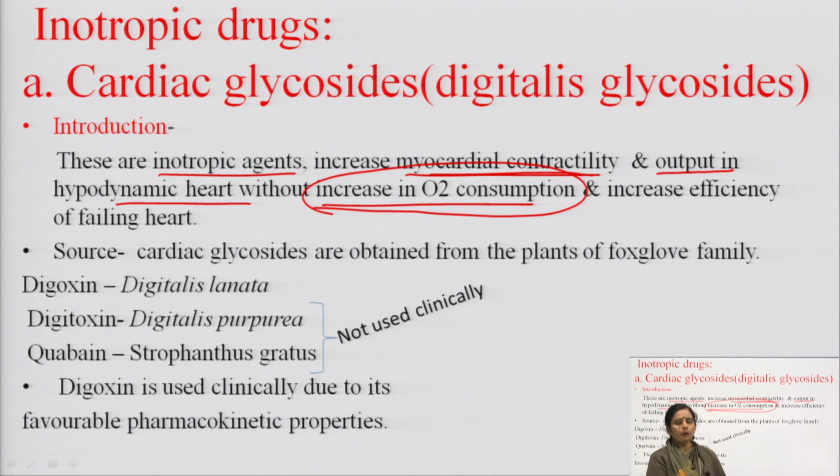Now come to the sources of the cardiac glycosides. Basically, cardiac glycosides are obtained from plants of the foxglove family. Digoxin is obtained from Digitalis lanata, digitoxin is obtained from Digitalis purpurea, and ouabain is obtained from Strophanthus gratus. But presently digitoxin and ouabain are not used clinically. Digoxin is used clinically due to its favorable pharmacokinetic parameters.